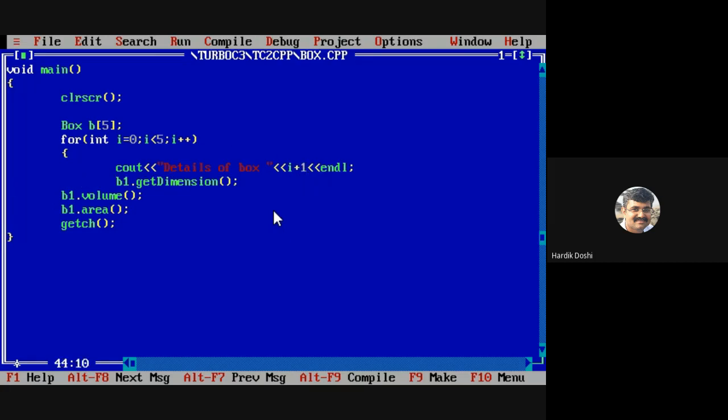And instead of b1 dot getDimension, what do I need to write? b of i dot getDimension. Same way, instead of b1 dot volume, b of i dot volume. Is it fine? Yes or no? So it's now simple for us. The job is done.